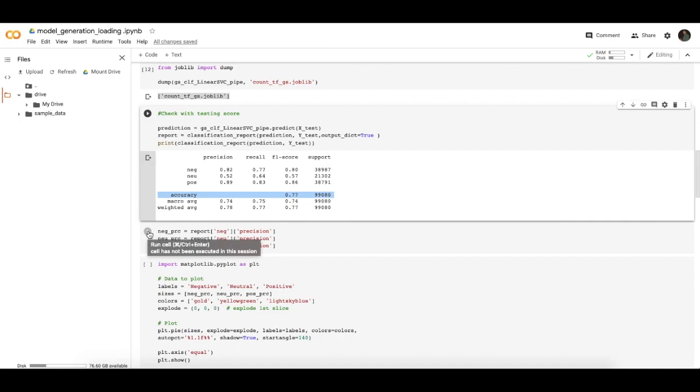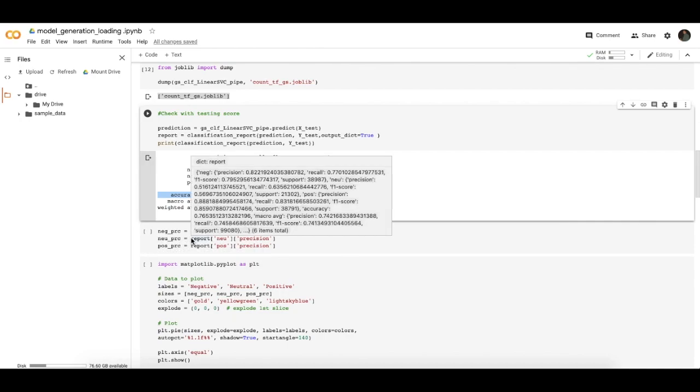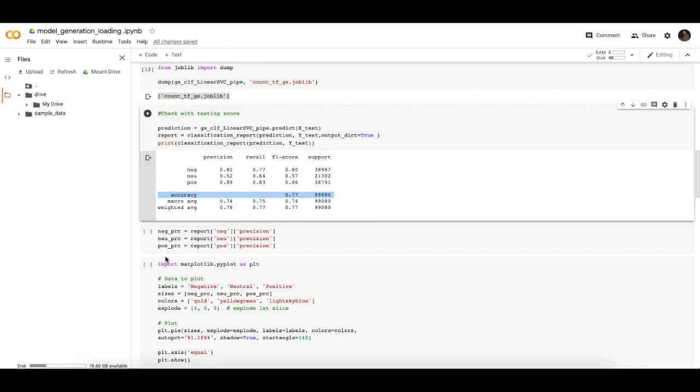Now I am plotting the graph of my compressed data, showing how many positive reviews, how many negative reviews, and how many neutral reviews it contains.